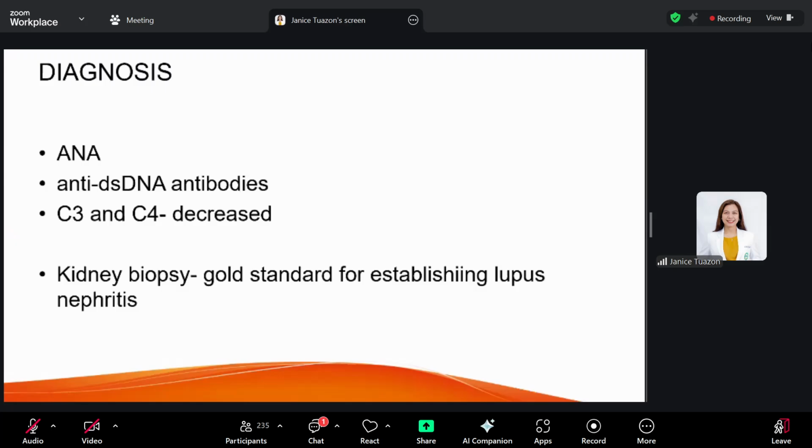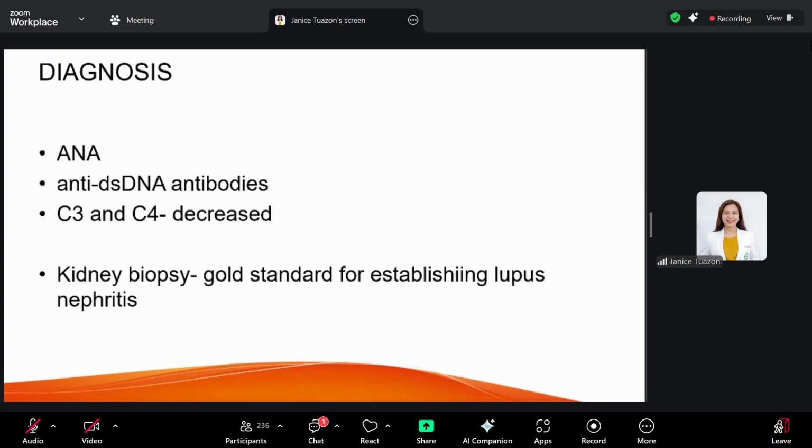To confirm SLE nephritis, the presence of ANA and anti-dsDNA antibodies should be present. Your C3 and C4 levels should also be decreased. But the gold standard for the diagnosis of lupus nephritis is the kidney biopsy, and it tells us the staging or the type of lupus nephritis the patient has.